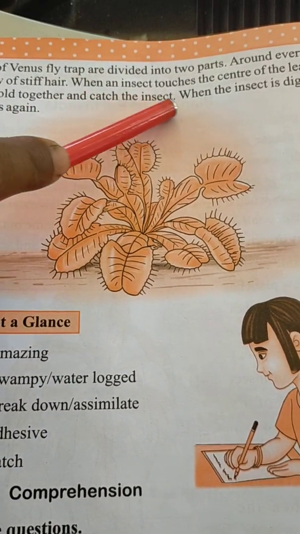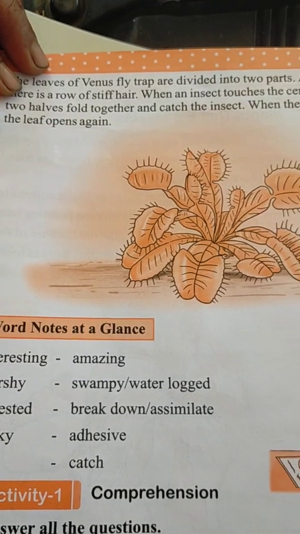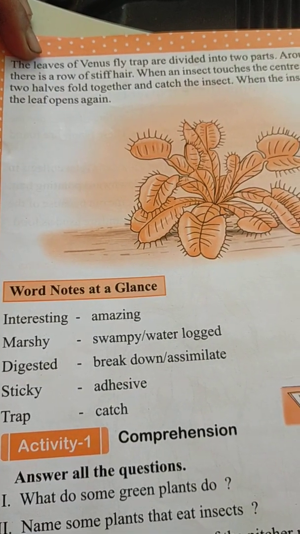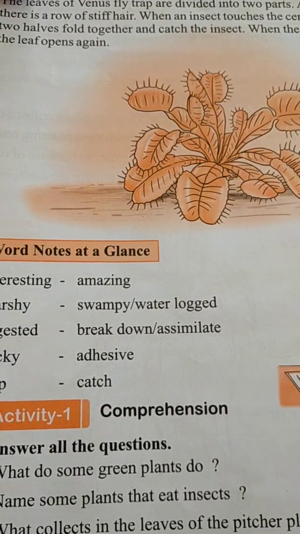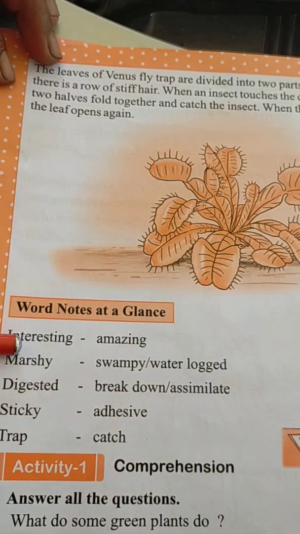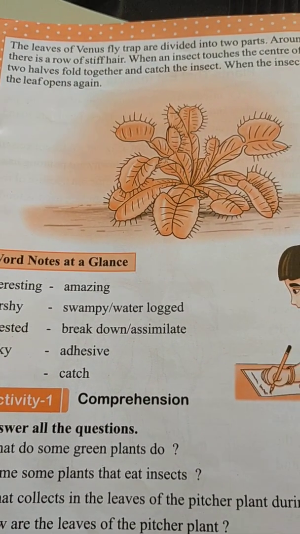When the insect is digested, the leaves open again. That means when the insects are digested by the plant, it will automatically open and wait to catch another insect.